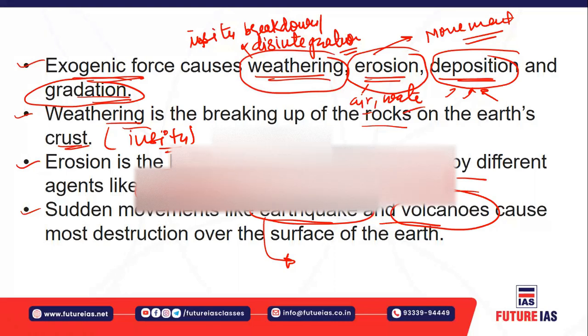There are different types of volcanoes, like fissure volcanoes and composite volcanoes, and we will be learning more about these types. There are also different types of earthquake waves like P waves, S waves, and L waves. We will learn all such things in the higher classes as we graduate.